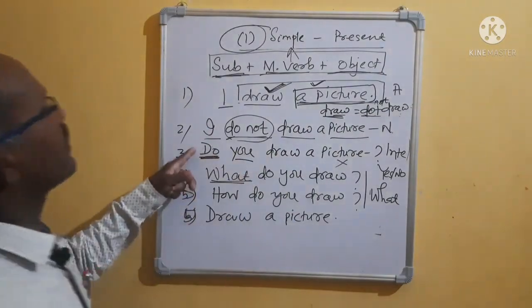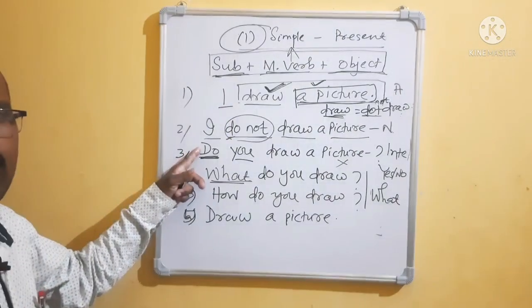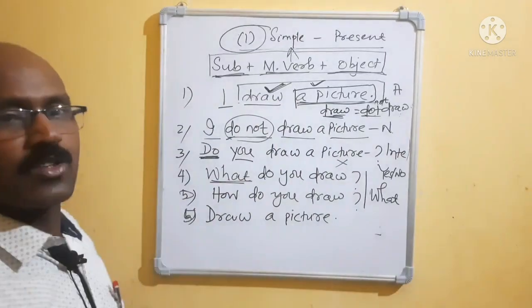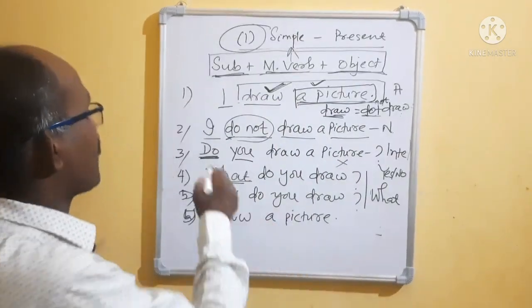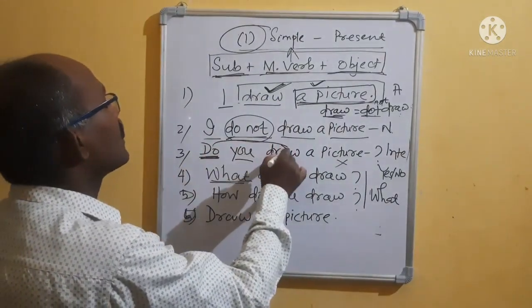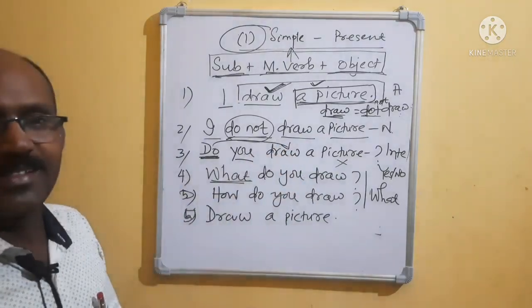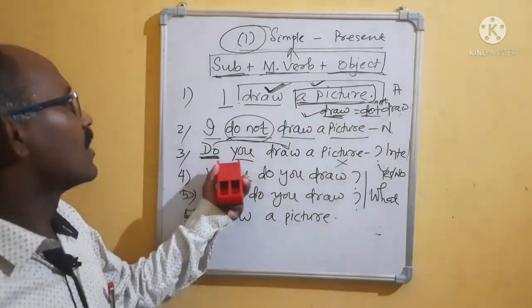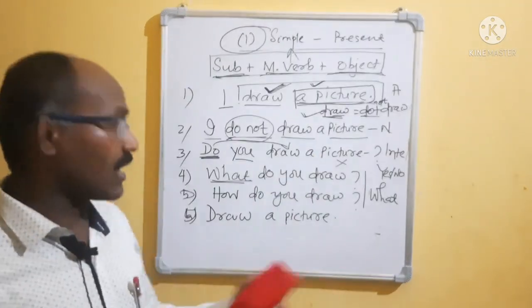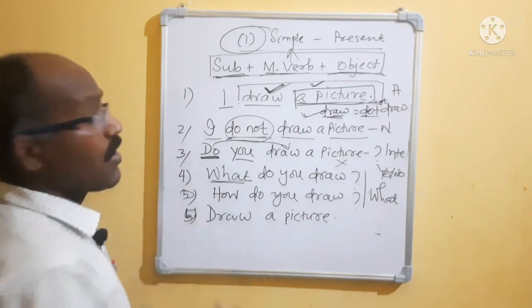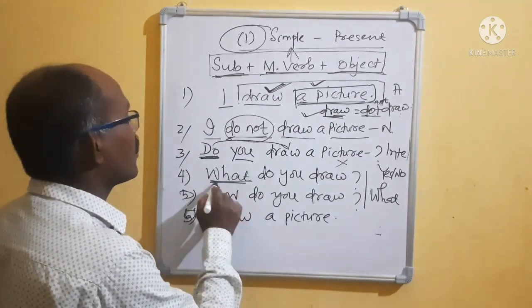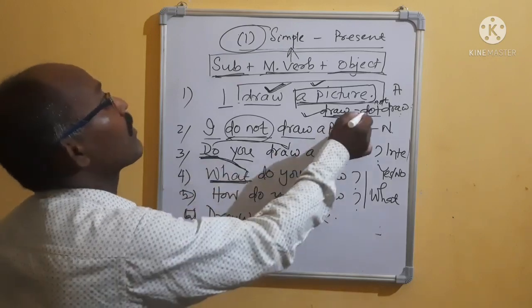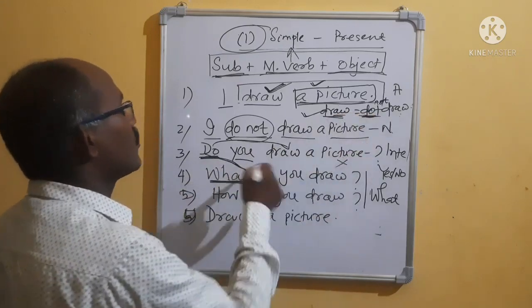Suppose this question is given: do you draw a picture? Make it into a positive sentence. What will you do? When you make it positive, first you think it will come here. Do plus draw equals draw. Already we know it. Do plus draw: you draw a picture or I draw a picture. Then with a WH word, first bring the WH word. After the WH word, take the verb you got from the main verb, do or does.